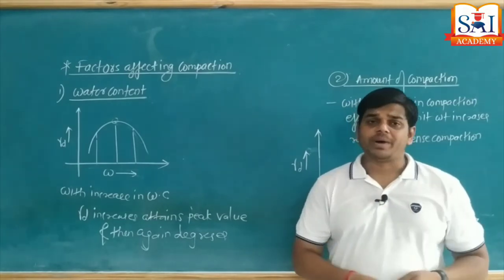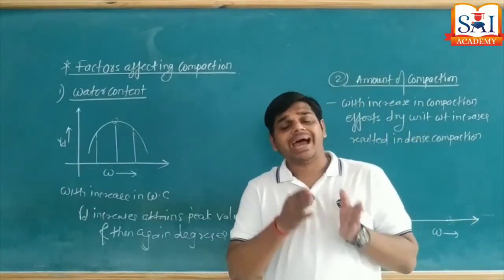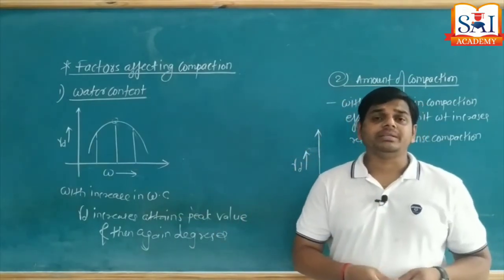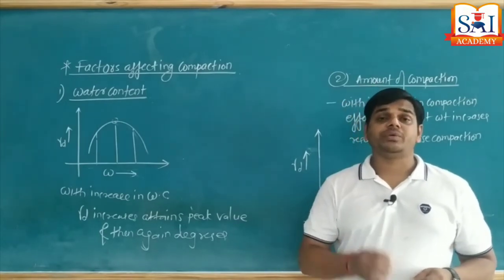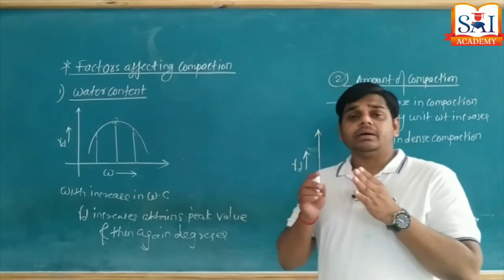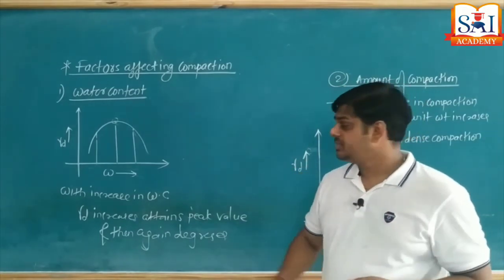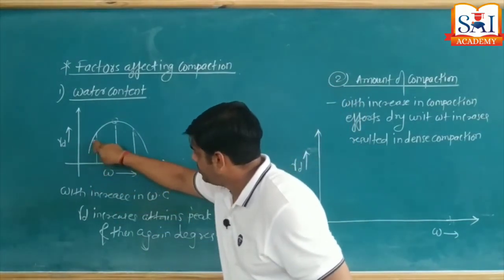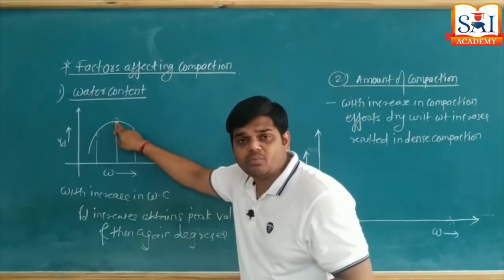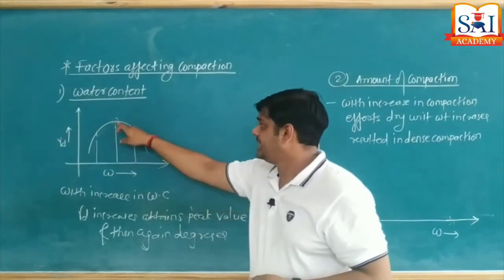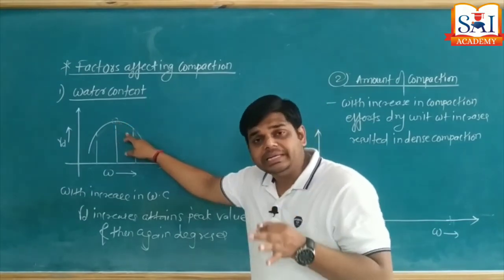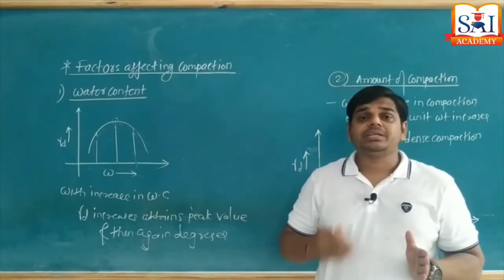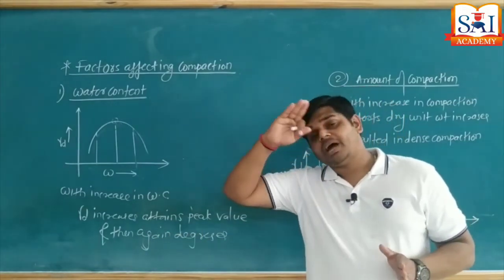the water content is essential during the process of compaction, and we are going to add water at every trial, means water addition increases with every trial, and we are going to determine the corresponding value of dry unit weight of soil. So what we observe in both standard Proctor and modified Proctor test, when we plot the compaction curve, it indicates with increase in water content, the dry unit weight of soil increases, attains a peak value, then with further increase in water content, the value of dry unit weight decreases. Okay, means water content goes on increasing, but dry unit weight increases, attains peak value, and then again decreases.